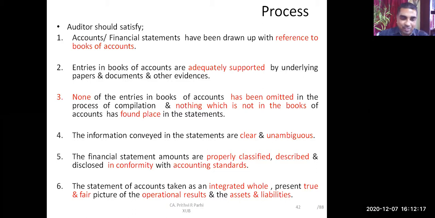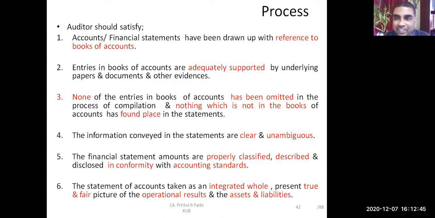Now next step, what do you have to see? Second step, please read it. Entries in books of accounts are adequately supported by underlying papers and documents and other evidences. If some entry is made in the books of account, let us say books of account show sales this month on this date, it should be adequately supported by supporting documents. If sales are made, some sale bill should be there.